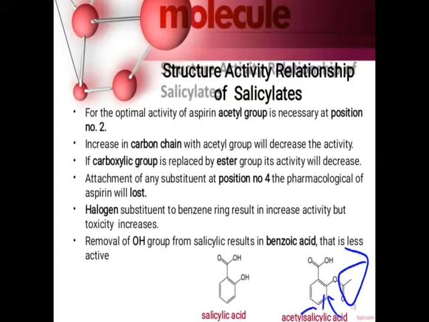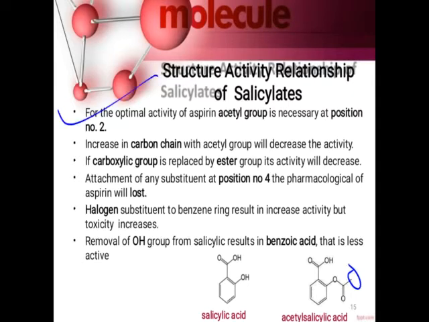Then if we increase the carbon chain of the acetyl group, it will decrease the activity. So here you can find that only one CH3 is there, that is the CH3CO. If we increase the CH3, it is converted into CH2CH3 or propyl group. That means if we increase the number of carbons in the acetyl group, it will decrease the activity.